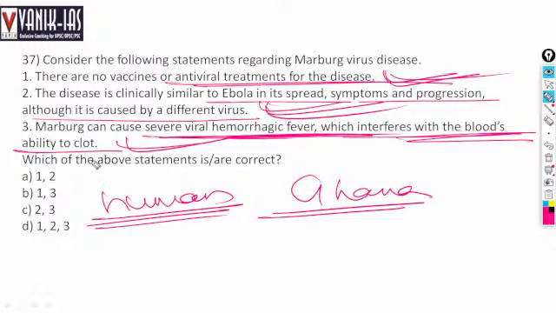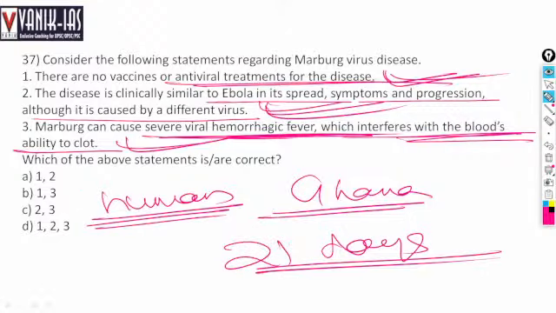So if a person suffers from Marburg disease and any injury happens, it will be very difficult for the blood to clot. It has an incubation period of 21 days. It will remain active in the host body for a period of 21 days.